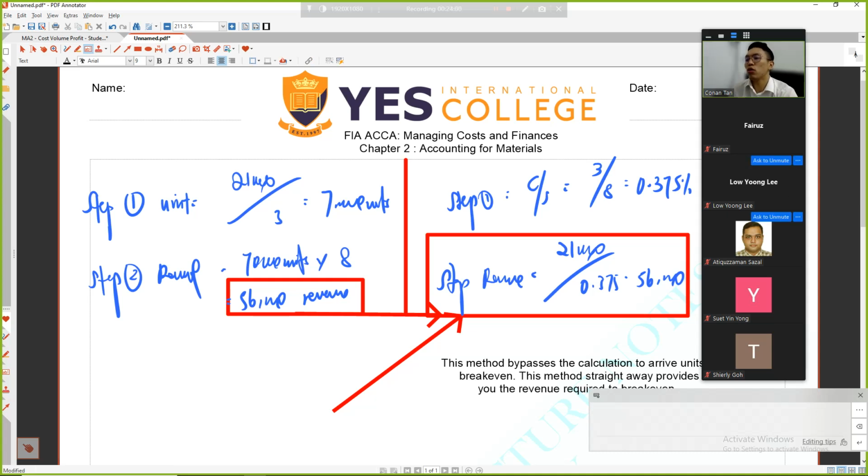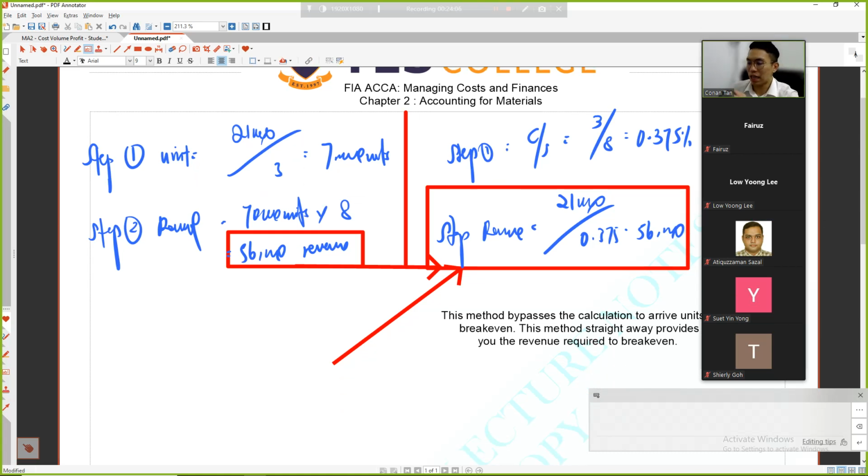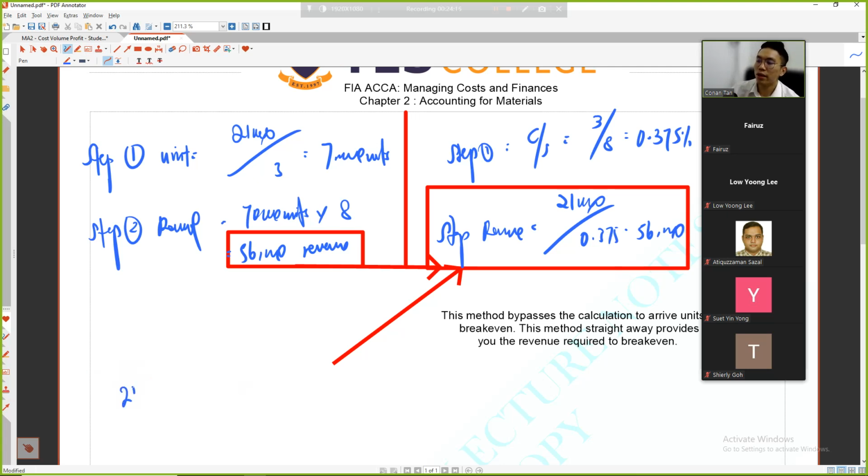Suppose here I can know, okay, I need 7,000 units to break even. So the good thing about it is I can explain why it's actually the same. 21,000 divided by 3 times 8 is equal to 21,000 divided by 3 times 8.